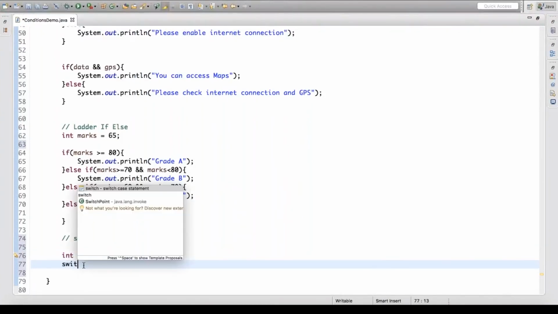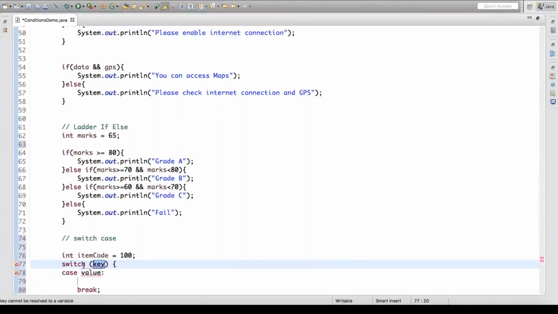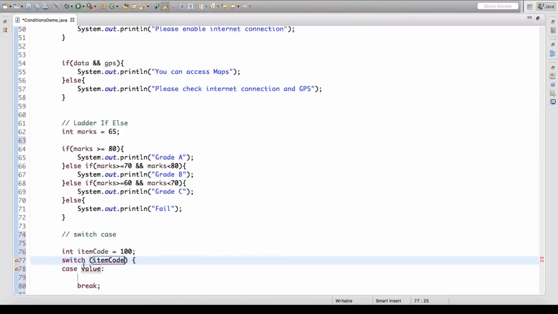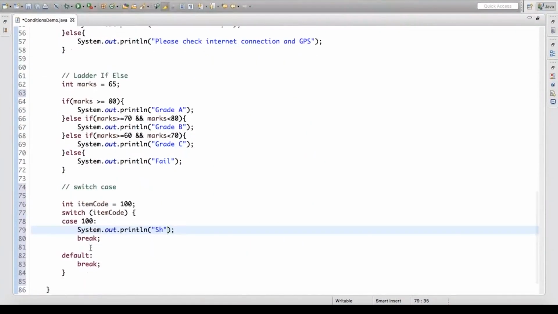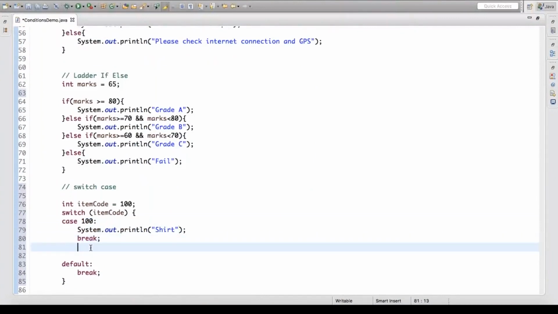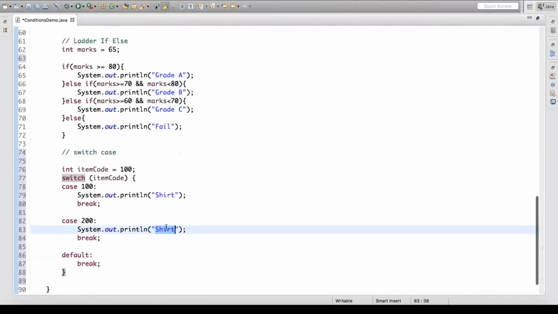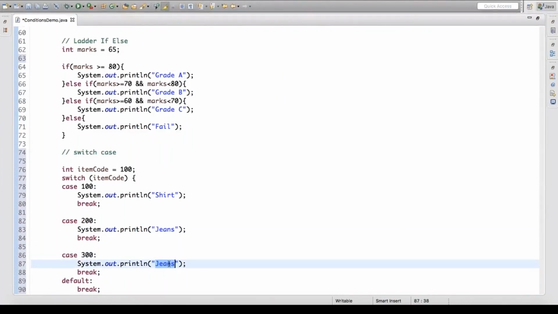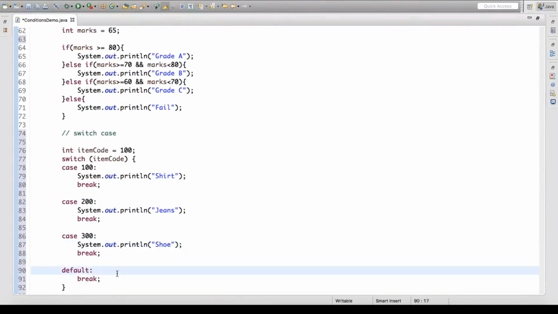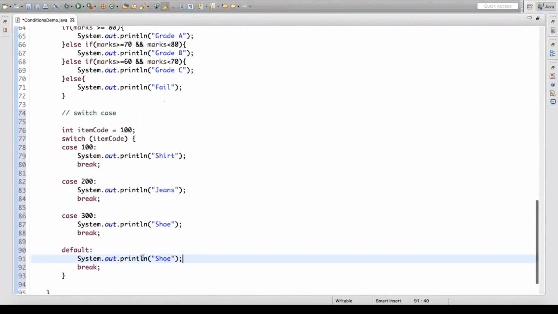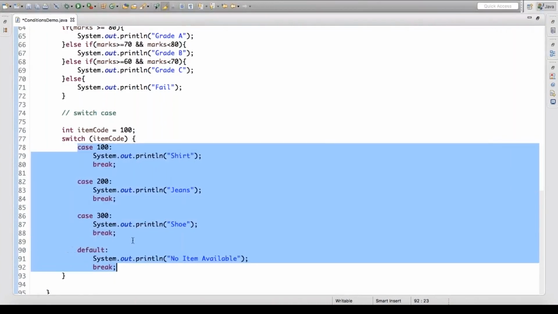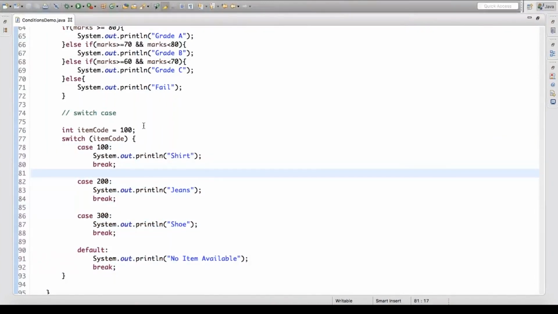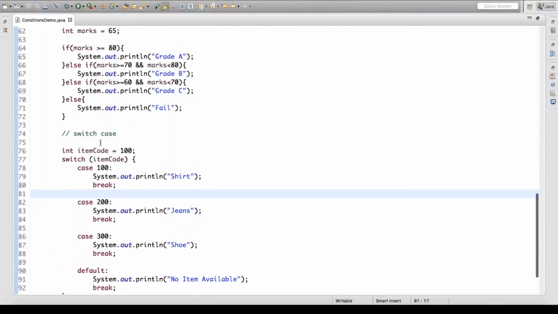So I'm going to write a switch case. I'm going to say switch on item code. If the case is 100, then the item is shirt. In case it is 200, the item is jeans. If it is somewhere around 300, then I'm going to write that no item available. So we can also use the fundamentals of switch case, where we can replace our ladder if else concept.